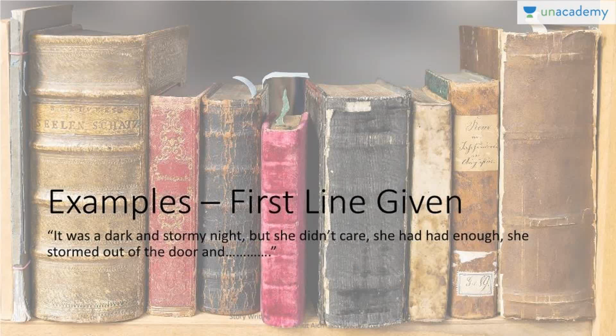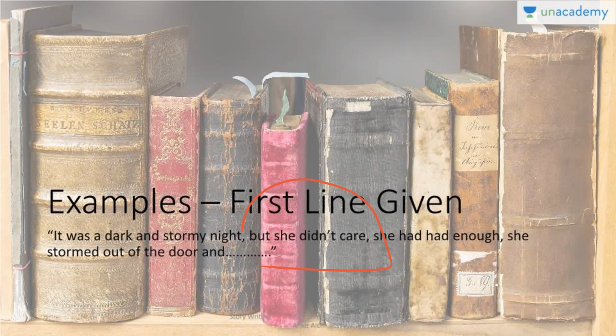Okay. Now, examples. So, if the first line is given, consider this. It was dark and stormy night, but she didn't care. She had had enough. She stormed out of the door and... So, let's analyze it bit by bit. Okay. So, it was dark and stormy that night. What you get from the fact that it was dark and stormy, I'm just gonna underline it right here, is that the tone of the story is possibly going to be a little bit grim, because there's a lot of disturbance in the beginning.